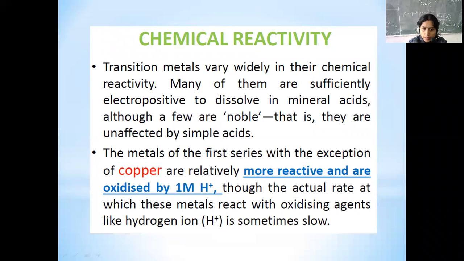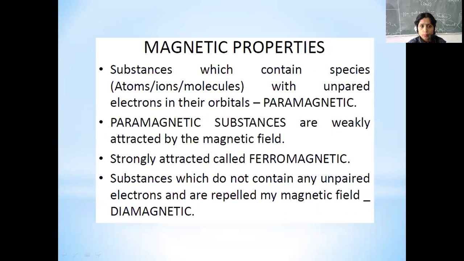Now if you see the series, the metals of the first series, except for copper, are mostly more reactive and are oxidized by H plus or acid, although the rate at which these metals react with oxidizing agents is sometimes slow.